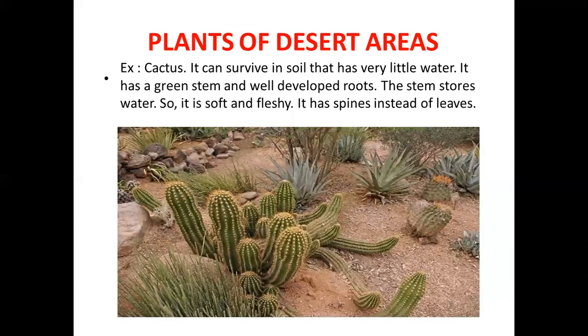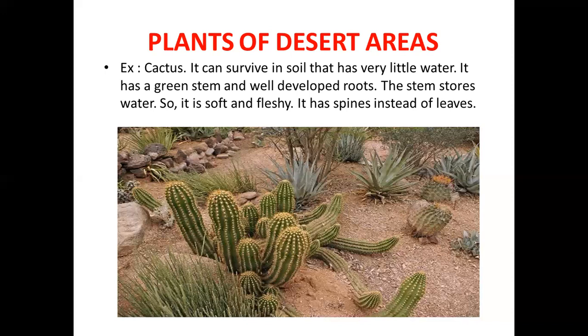Next type is plants of desert areas. You know, desert is a sandy land full of sand. Very little amount of water is present in the deserts. So, in those areas, the plants like cactus grow. So, this cactus grows in a desert and it can survive in soil that has very little water.